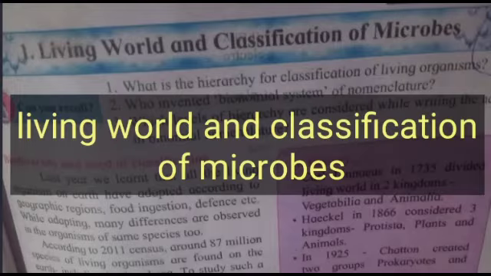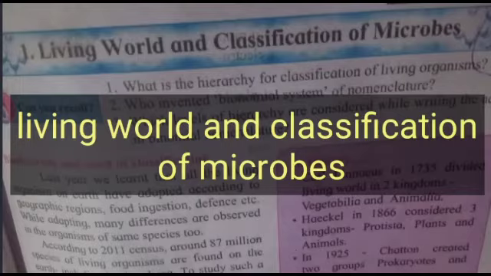To study such a vast number, it was decided to divide them into groups. So groups and subgroups were created considering the similarities and differences among the living organisms. In history, Carl Linnaeus in 1735 divided the living world into two kingdoms, Vegetabilia and Animalia.